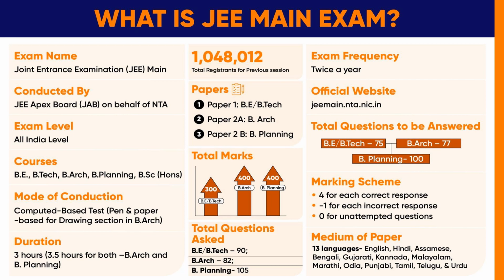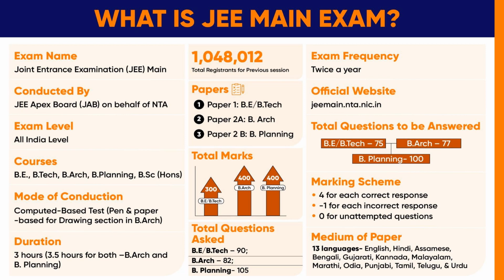The duration of exam will be 3 hours, 3.5 hours for both B Architecture and B Planning. There will be 3 types of paper: paper 1 for BE or BTech, paper 2A for B Architecture, paper 2B for B Planning. The total marks for BE or BTech is 300, for B Architecture is 400, for B Planning is 400. The total questions asked for BE or BTech is 90, for B Architecture is 82, for B Planning is 105.